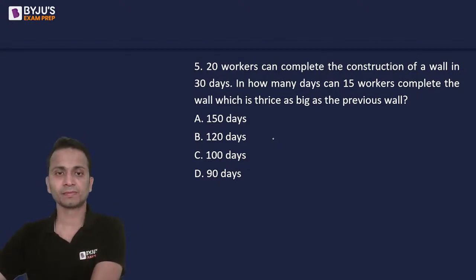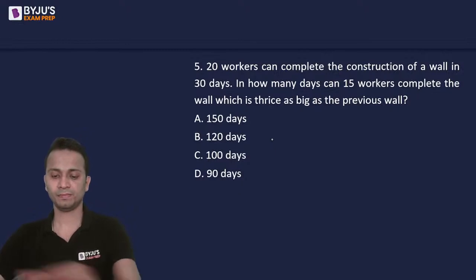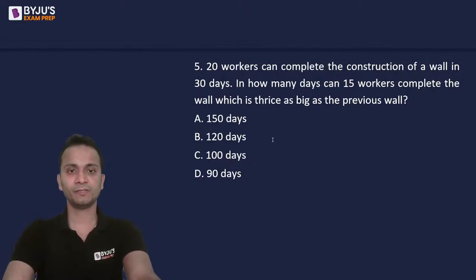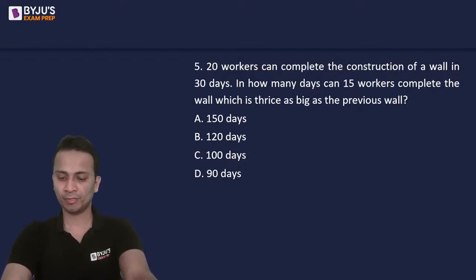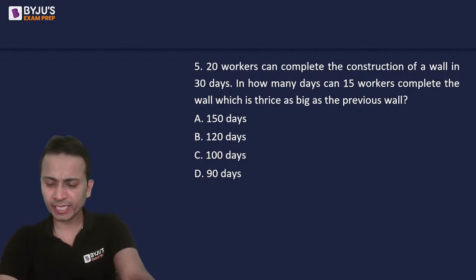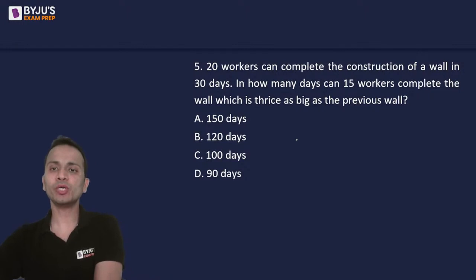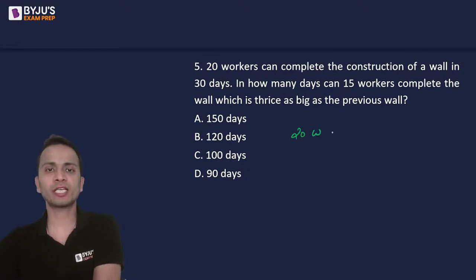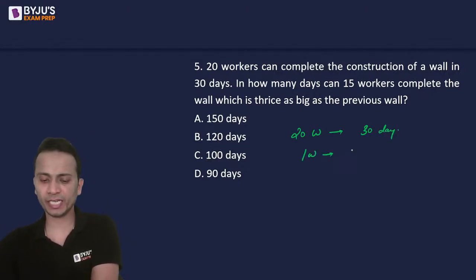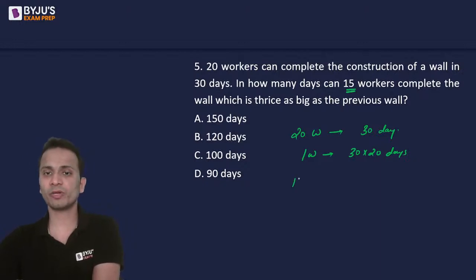All right, fine. So Pratyush is saying 120, Sanket is saying 100. Okay, so 20 workers can finish a piece of work in 30 days. Okay, so one worker will finish the same piece of work in how many days? 30 multiplied by 20 days. Now we have 15 workers. I'm talking about the same work. Okay, the work is same.